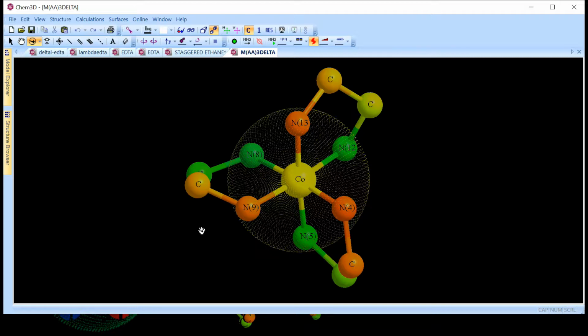Now, I want to decide whether the arrangement of the ligands that is shown in this figure is delta or lambda. That is, whether this complex is having the absolute configuration C or A, sometimes also called delta or lambda. Delta represents the dextro, that is the right or the clockwise, and lambda represents levo, that is the left or the anti-clockwise.